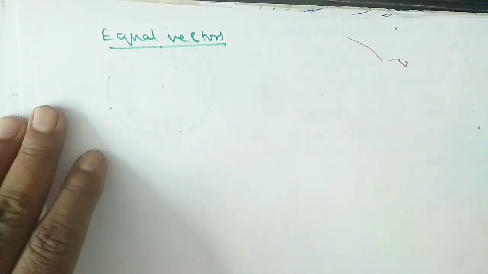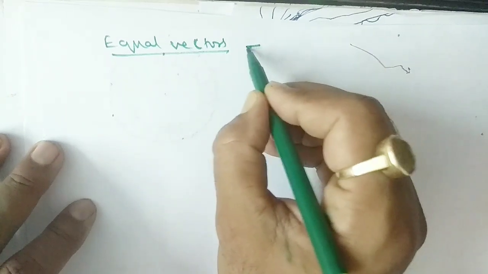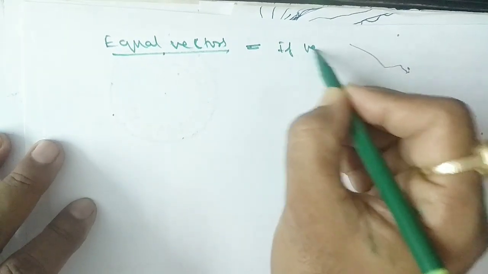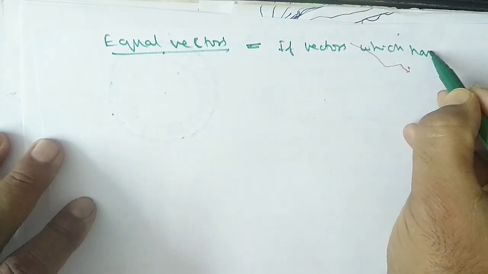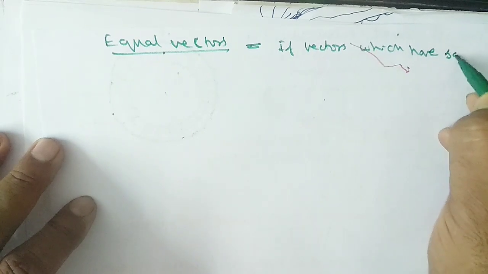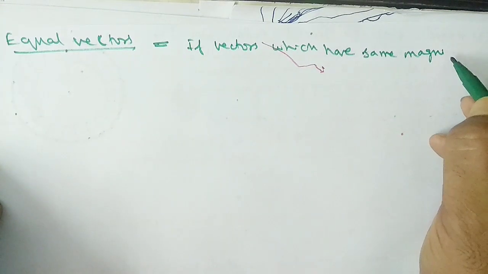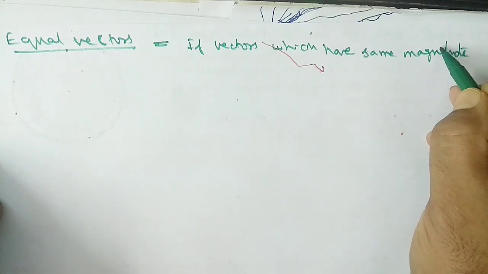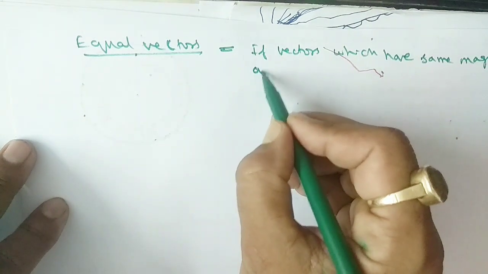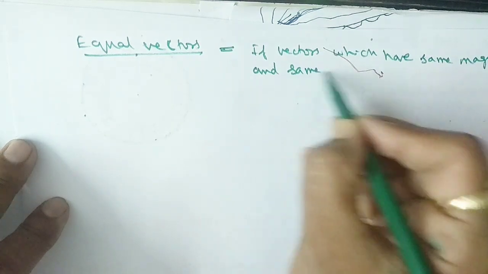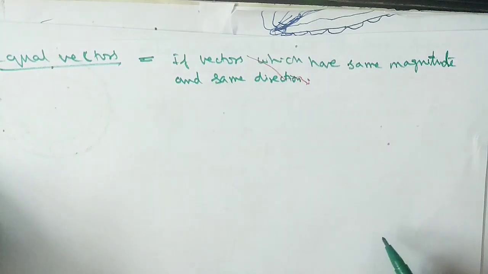Equal vectors means two vectors will be equal if they have the same magnitude and the same direction. Magnitude and direction should be the same.